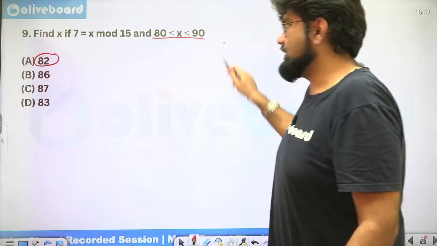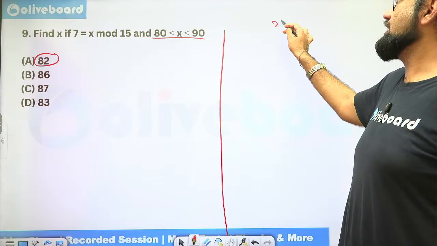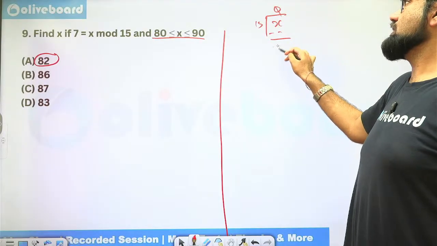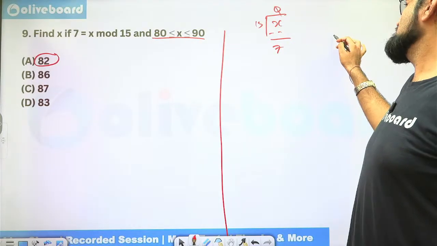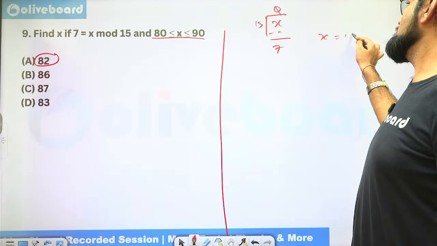What is the concept behind this? Concept is 7 equal to x mod 15. That means when I divide x by 15, I get a quotient and I get 7 as a remainder. Correct? That means x is equal to 15q plus 7.